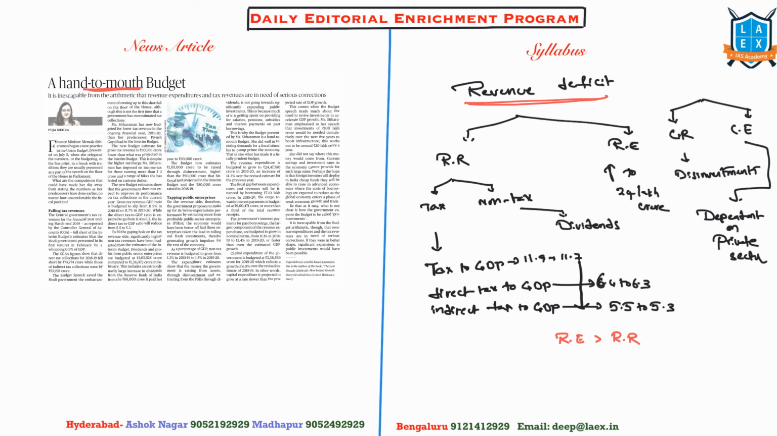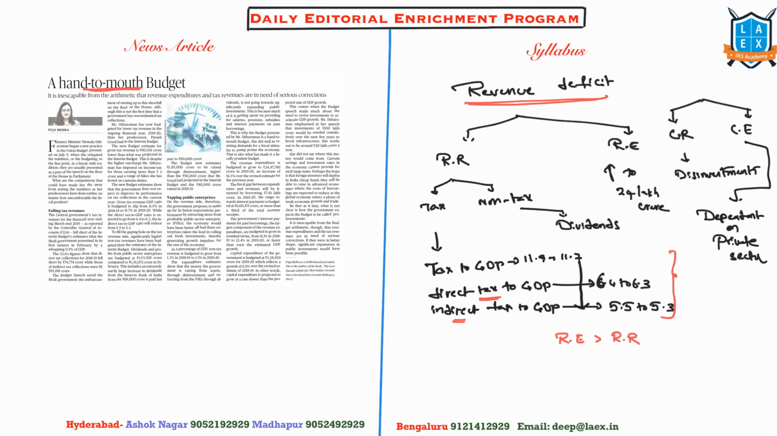The tax to GDP ratio is coming down from 11.9 to 11.7. Direct tax to GDP has come down from 6.4 to 6.3. Indirect taxes to GDP has come down from 5.5 to 5.3. It means by and large the tax revenues are coming down. And the second is the total expenditure, revenue expenditure is increasing. So it is reaching up to 24 lakh crore rupees.